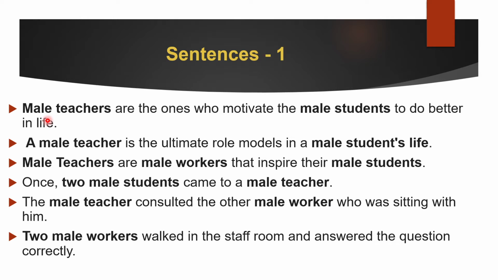The first sentence says, male teachers are the ones who motivate the male students to do better in life. Okay, male teachers. First, let's do it in English. Male teachers. What is the doer here? The male teachers are the doer. Therefore, male teachers are Rafa. So we need something that's Rafa.